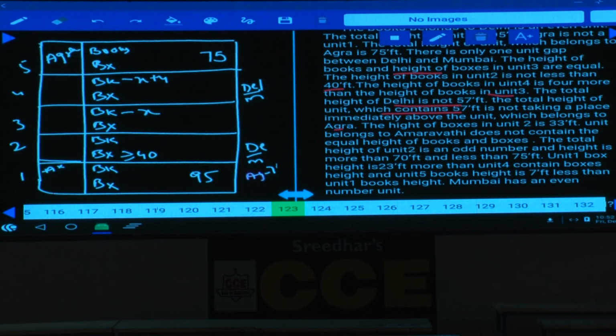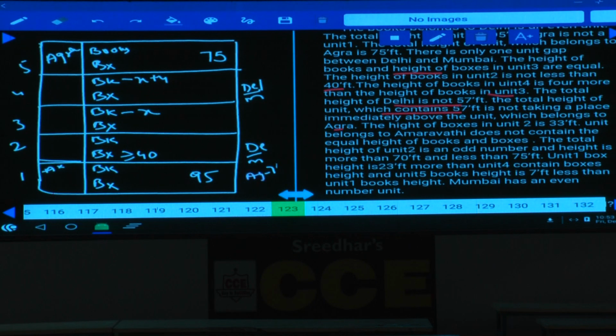And the height of boxes in unit 2 is 33. Boxes are books. The height of boxes in unit 2 is 33 feet. Now, the height of books in unit 2 is not less than 40. Next one, the height of books in unit 4 is 4 more than the height of books in unit 3.